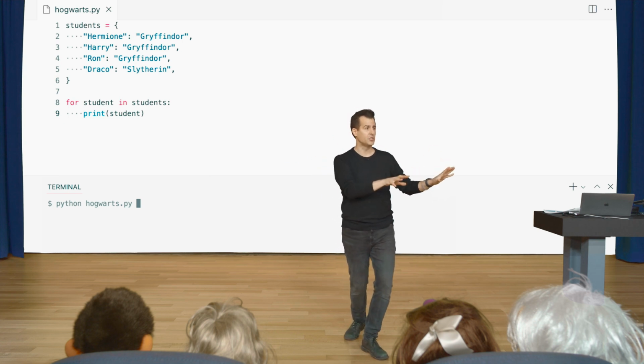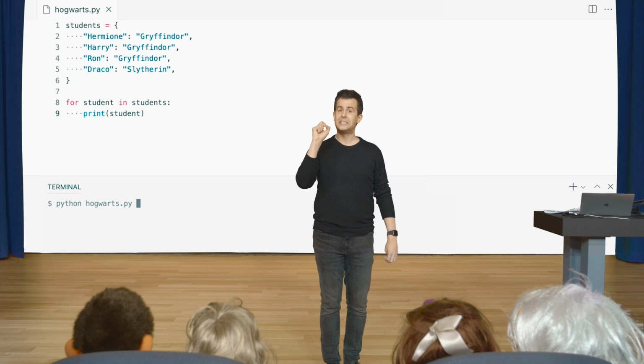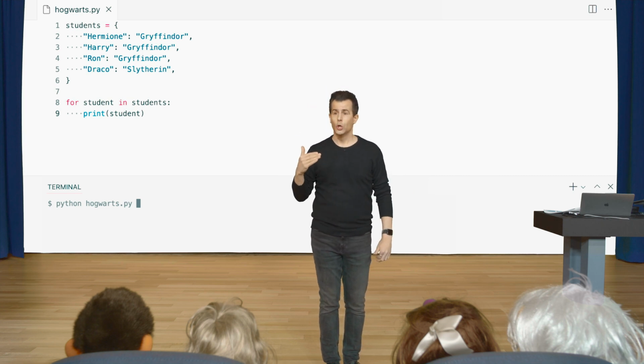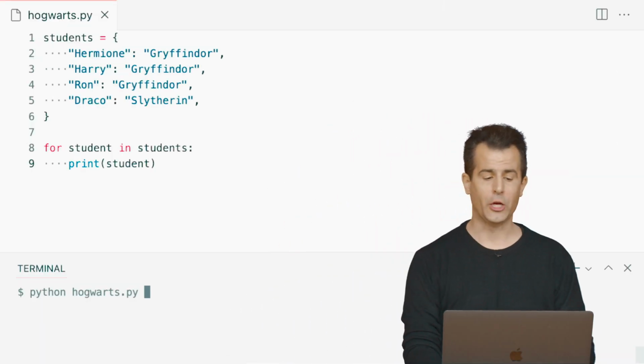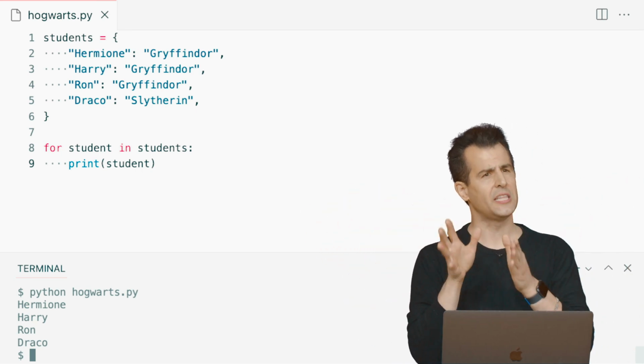It could have gone both ways. Could have been values, the houses. But when you use a for loop in Python to iterate over a dictionary, by design, it iterates over all of the keys. So we should see, I think, Hermione, Harry, Ron, and Draco. Let me hit enter now. Enter. And indeed, you're exactly right. We see just the keys.